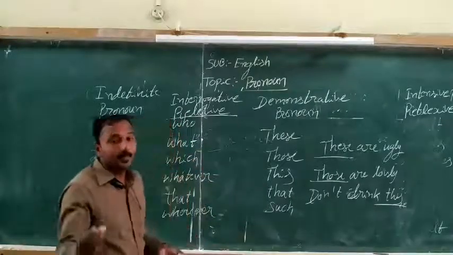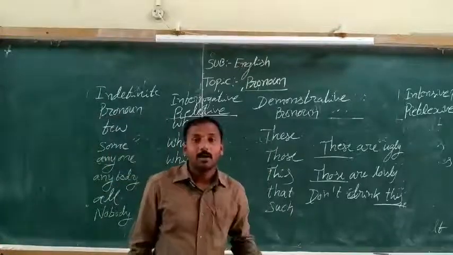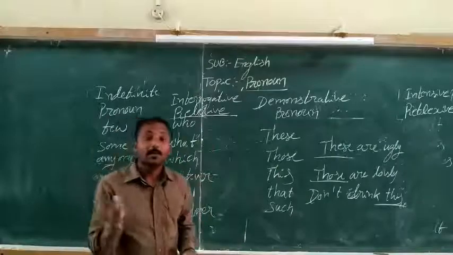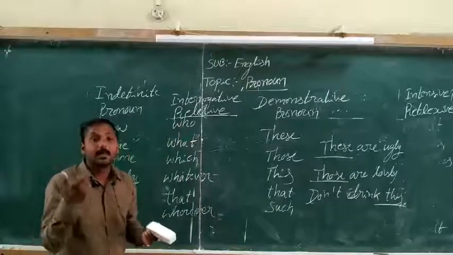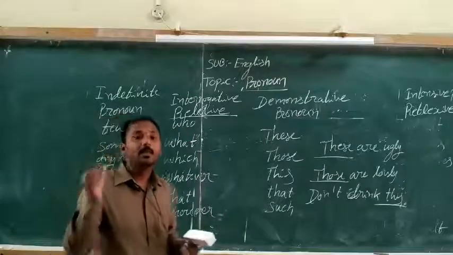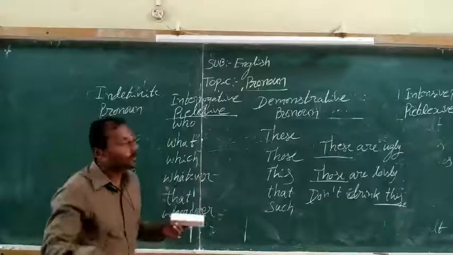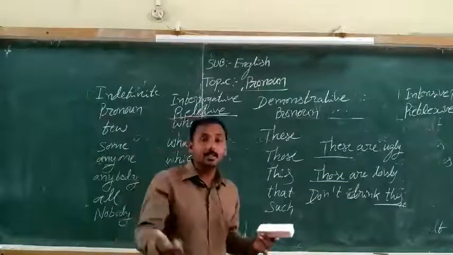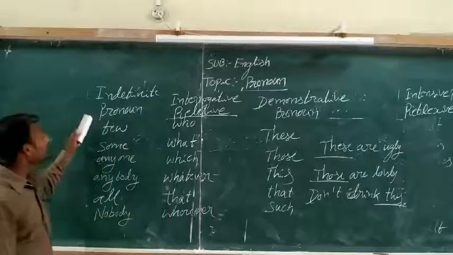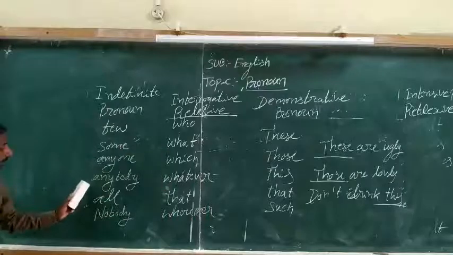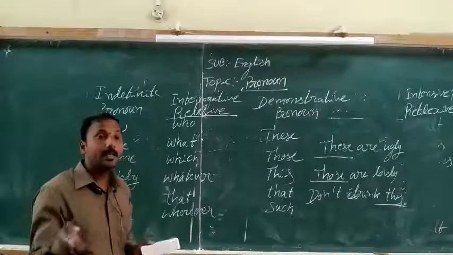Then we already talked about intensive pronouns or reflexive pronouns: myself, ourselves, yourselves, himself, herself, itself, themselves. So these are all reflexive and intensive pronouns. Then come to indefinite pronouns, such as few, some, anyone, anybody, all, nobody, everyone. So these are all indefinite pronouns.